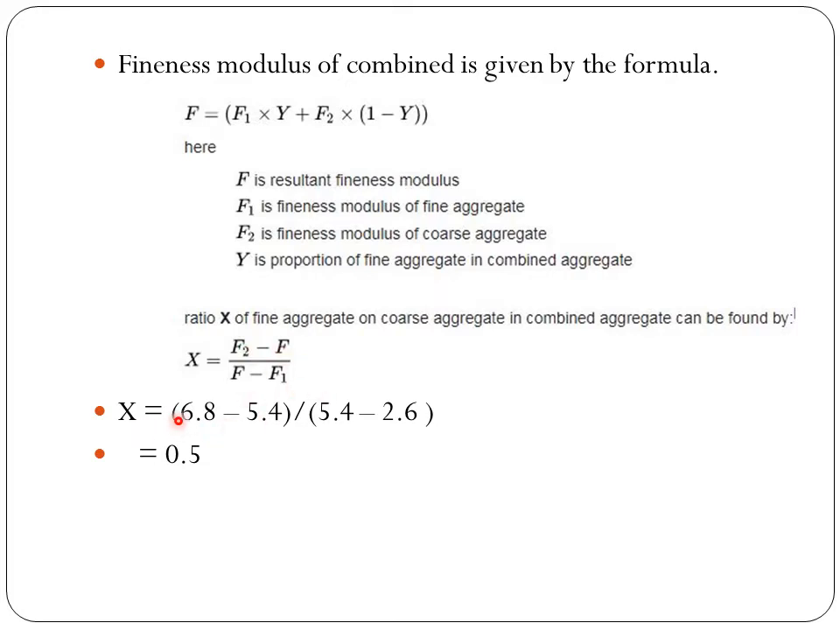So x can be found out by F2 is 6.8 and F, that is combined aggregate fineness modulus, is 5.4 and F1 is 2.6. So by calculating you will get the answer as 0.5.